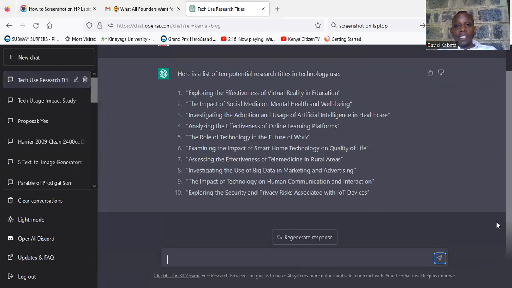So you can see some of these topics are very timely, and some of them are areas that are trending today, especially in technology. The main reason why I like looking at technology usage is because in most cases, many people just talk about adoption, but people can adopt technology and not use it. And also, we create value with technology when we use technology. If you adopt a technology and you do not use it, then you are not creating value. So you can see how many I have gotten.